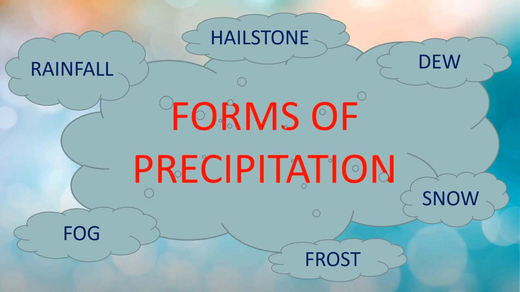All these things happen because of changes in the climatic condition. So depending on the climatic condition of various regions, we find different forms of precipitation such as rainfall, hailstone, dew, snow, frost, and fog. Let us take more information in detail.